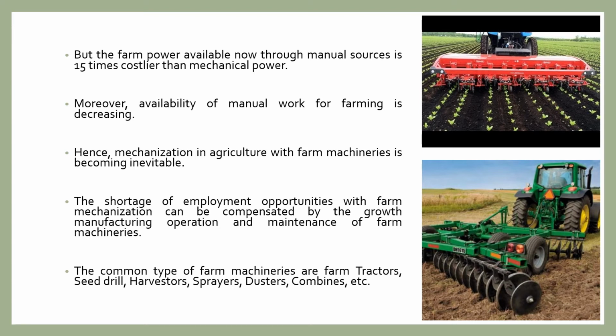Moreover, the availability of manual work for farming is decreasing. Therefore, mechanization in agriculture with farm machineries is becoming inevitable.